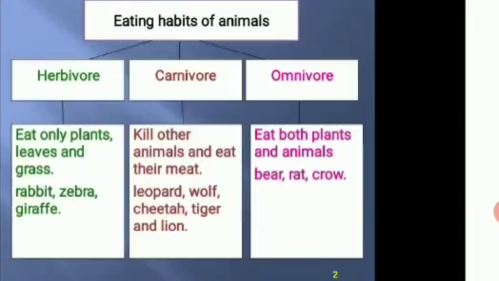Animals are classified into three groups: herbivore, carnivore and omnivore. Herbivore: herbivores eat only plants, leaves and grass. Example: rabbit, zebra, giraffe. Carnivore: carnivores kill other animals and eat their meat. Examples: leopard, wolf, cheetah, tiger and lion. Omnivore: omnivores eat both plants and animals. Example: bear, rat and crow.